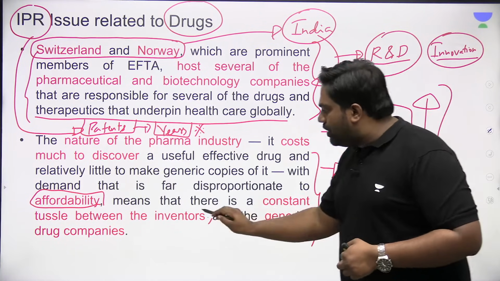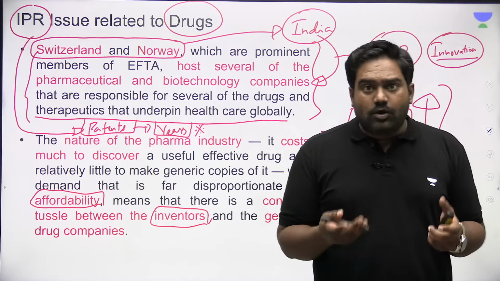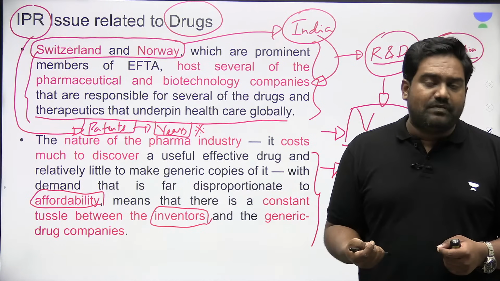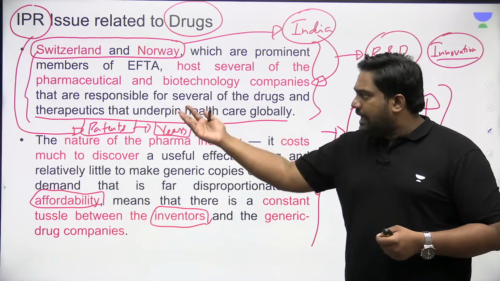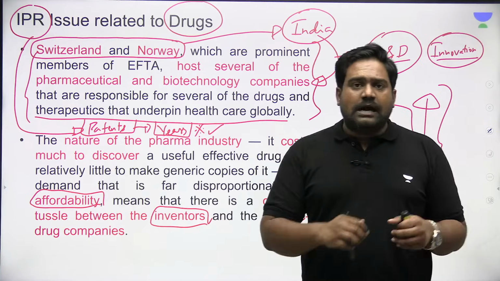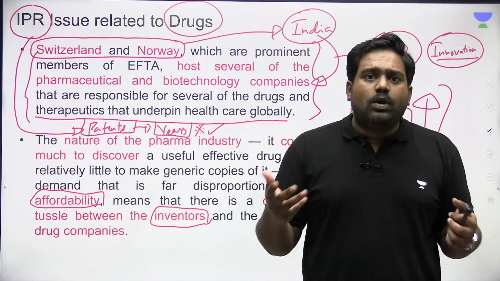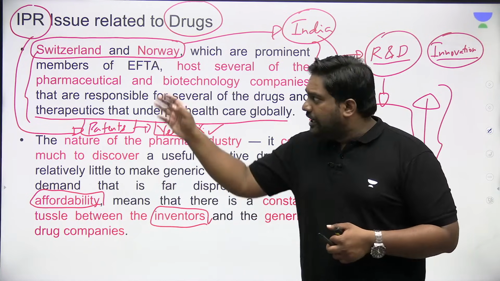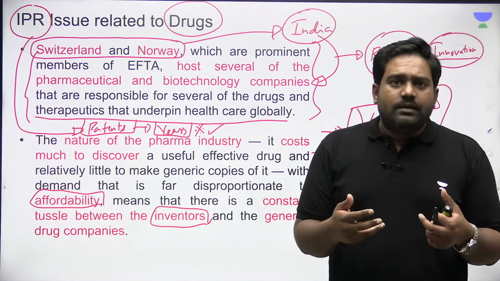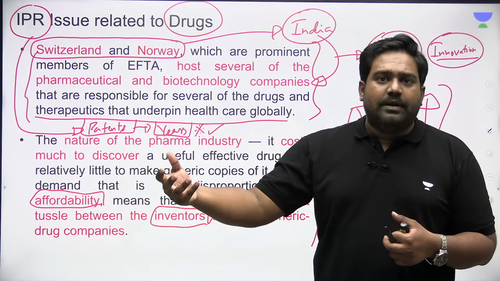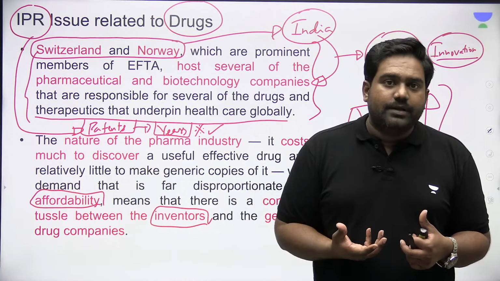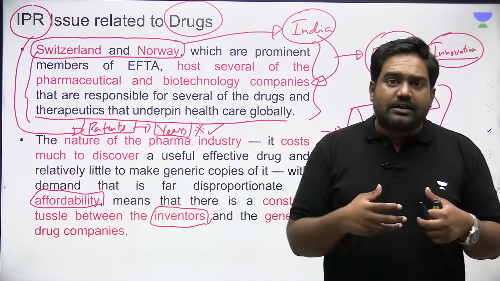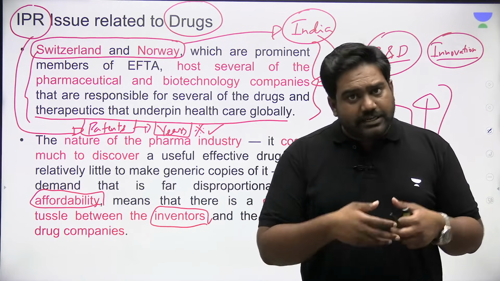The inventors would obviously expect returns. There's nothing wrong with that, right? They would have invested years of effort, millions of dollars in research and innovation. Or else, if they don't have a patent, if they can't hold the monopoly for some years, what is the incentive for them to invest in research and innovation? If intellectual property is not guaranteed, right, then there is no incentive for research and development, no incentive for fresh innovation to happen. So you can't have a situation where these companies are not protected, their commercial economic interests are not protected. It is very essential.